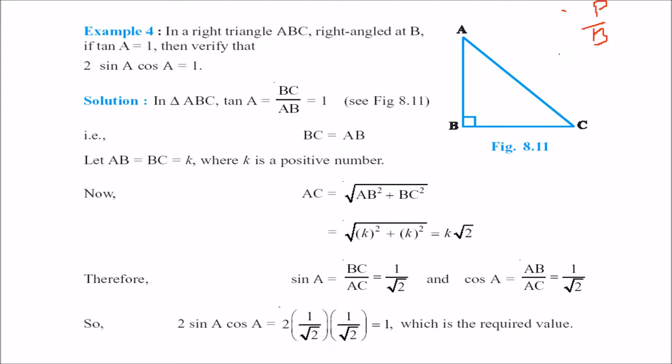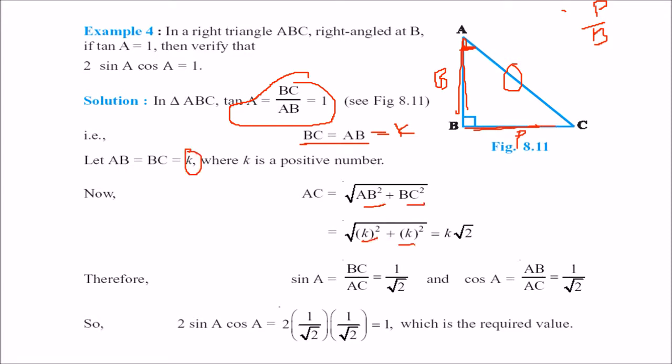Perpendicular by base is tan. Since we are talking about tan A, we are talking about this angle. Perpendicular is this and base is this. So BC by AB is given as 1. Tan A is given as 1, so BC is equal to AB. When BC is equal to AB, let us take it as K. What will AC be? AC will be under root of AB square plus BC square. We have taken it as K, so K square plus K square, that is K root 2. Now, what will be sin A?